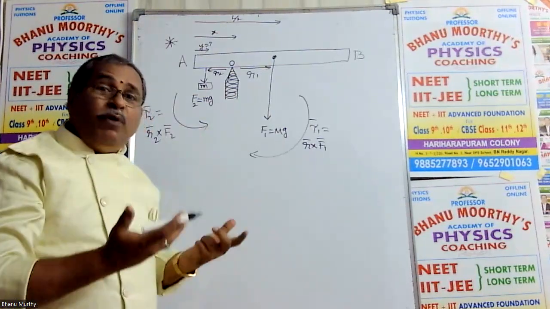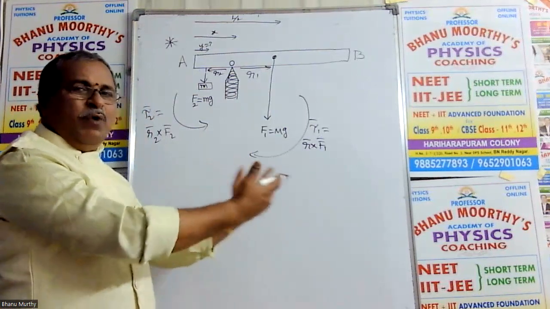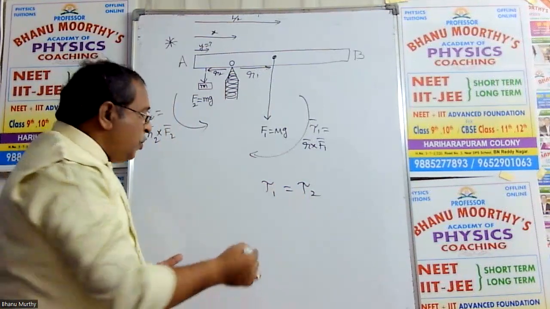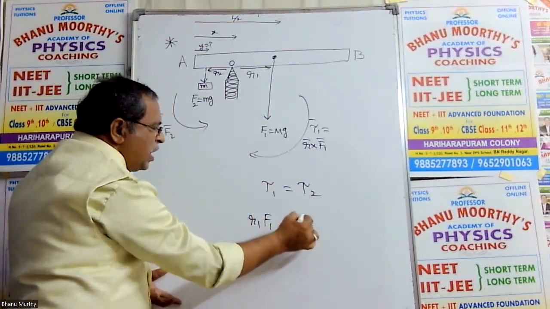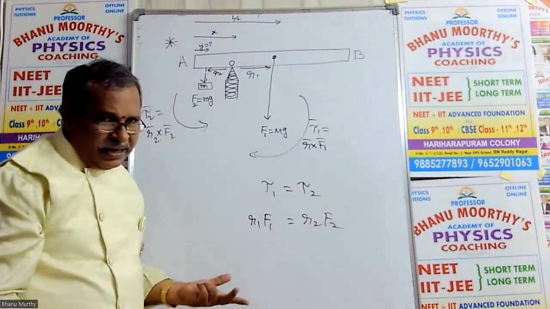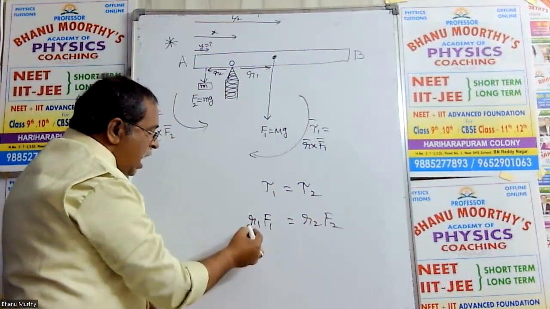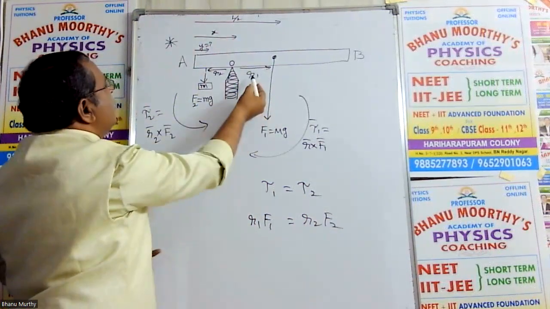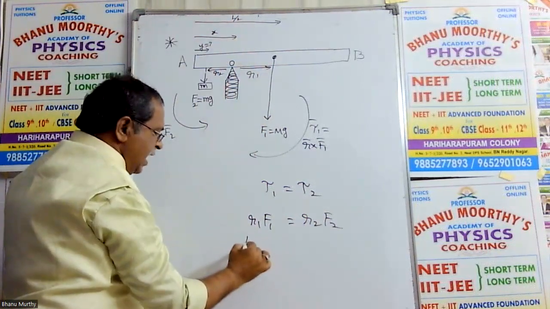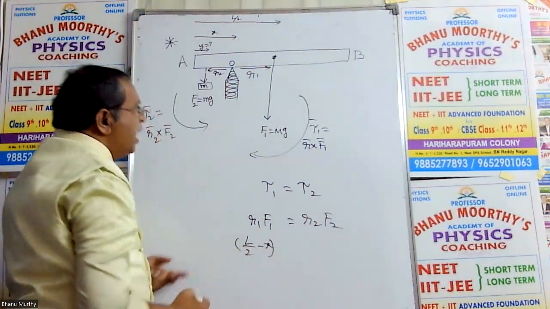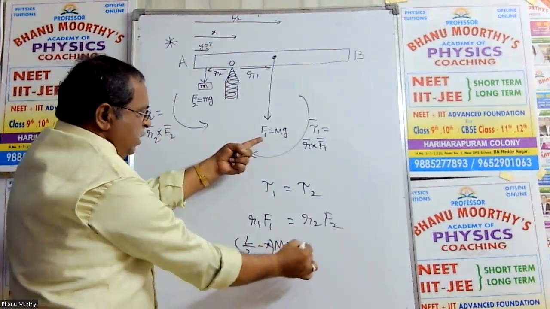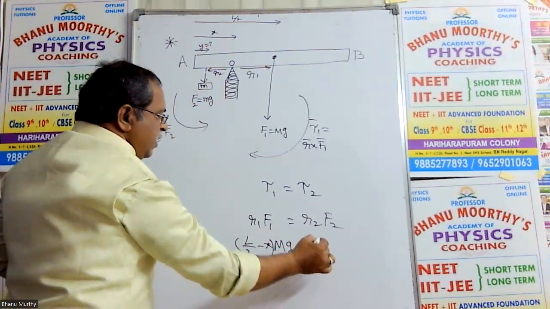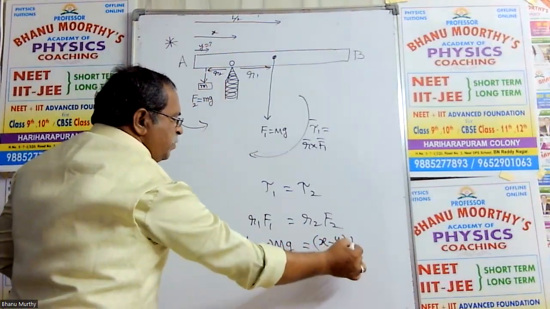So when the rod is in equilibrium position, these two torques are equal in magnitude. Now I am equating magnitudes of these two. So R1 F1 equals R2 F2. Right? Magnitudes I am considering. R1 means what here? Dimensions are given there, measurements given. R1 is nothing but L by 2 minus X. F1 means capital M g. R2 means X minus Y. So X minus Y into F2, that is small m g.